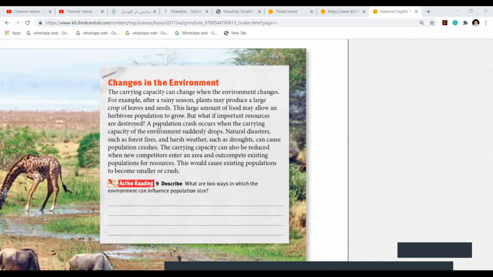Same way, this would cause existing populations to become smaller or crash. This would cause the existing population, what are living, they might crash or they become smaller. It doesn't mean they vanish. Some can compete and live and the others die. So do you understand the words competitors and competition now? Do you get how the environment changes, how the environment affects?